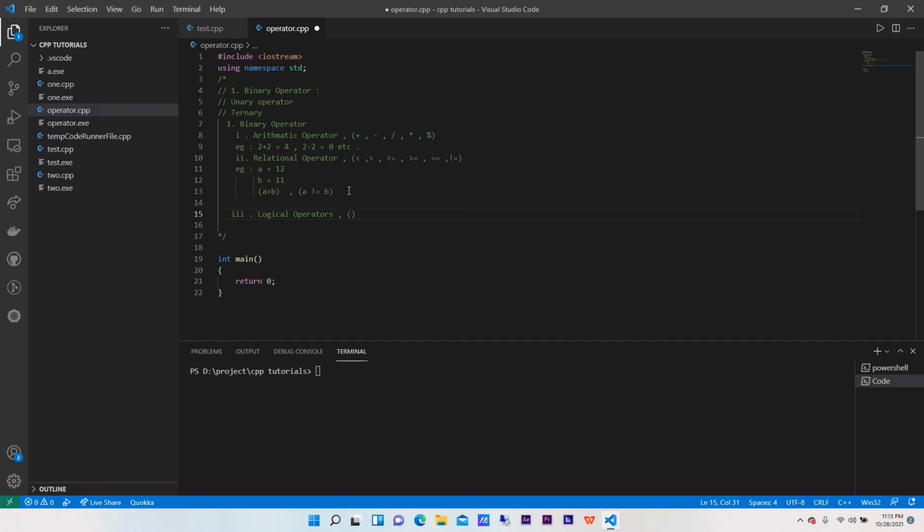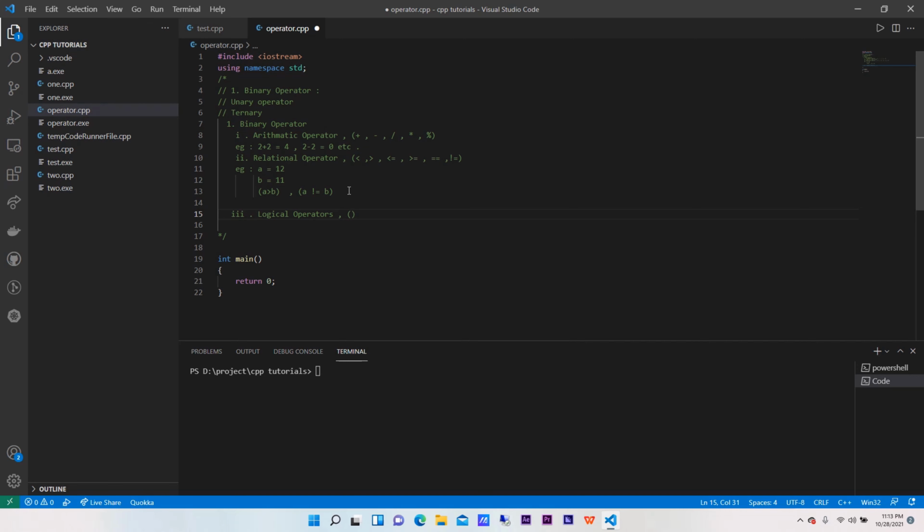If the question comes, what are the different types of operators, then just write that there are mainly three types of operators. That is binary operator, second is unary, and the third is ternary operator. Then give the subclasses. Under binary we have five different types of operators, that is arithmetic operators, relational operators, logical operators, bitwise operators, and assignment operators. Given that way, it will help you reduce your effort as well.